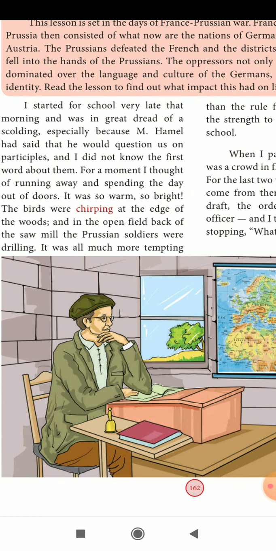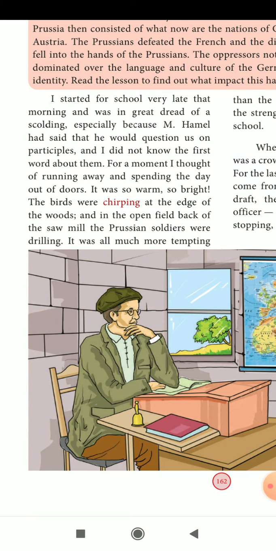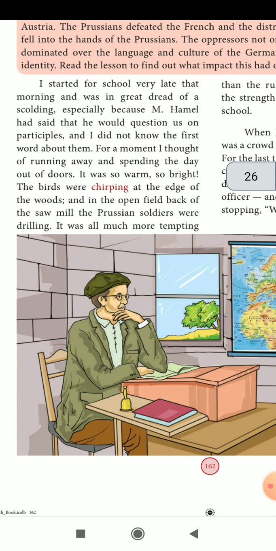So what happened? It is the author. He is telling he was afraid of getting a scolding from Mr. Hamel. Hamel said that on that particular day he was going to ask participle questions. What is the meaning of participle, children? You remember grammar? Yes, past participle.